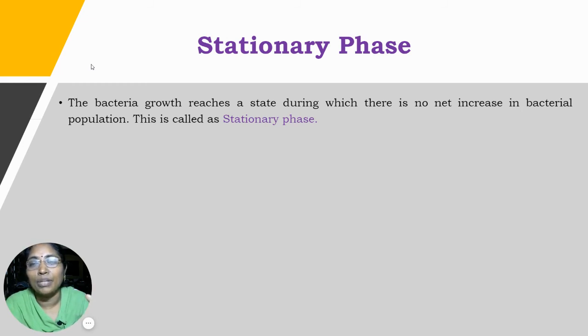There is a stop in cell division. The bacteria reach a state during which there is no net increase in the bacterial population. Whatever division takes place was completed in the logarithmic phase. If there is no increase in cell number, that means they have entered the stationary phase. The phase where there is no cell division after the logarithmic phase is known as the stationary phase.